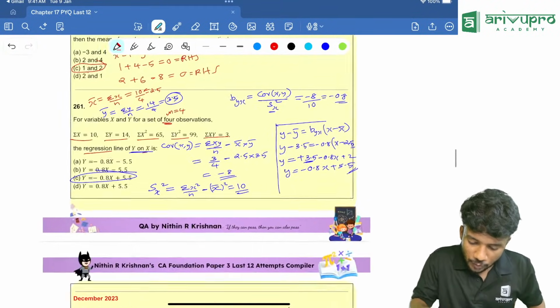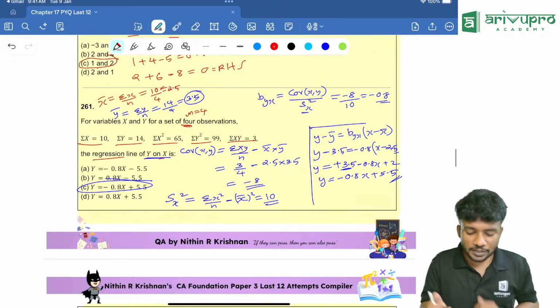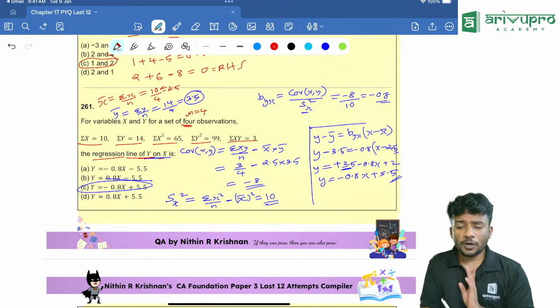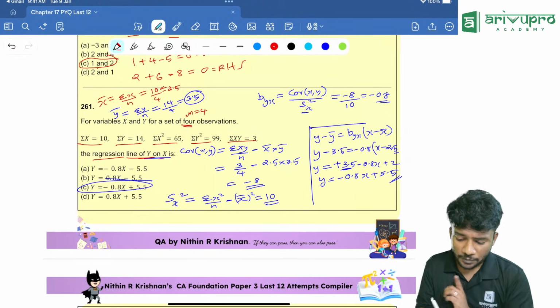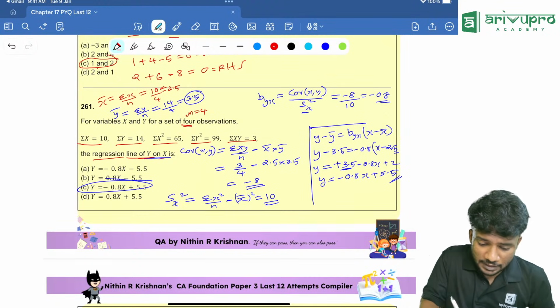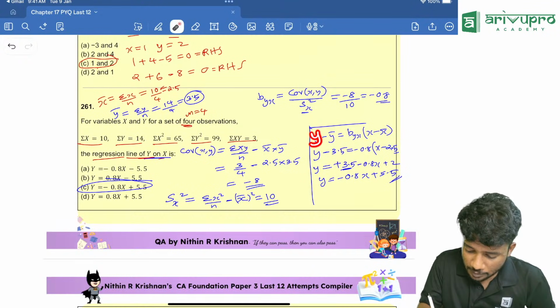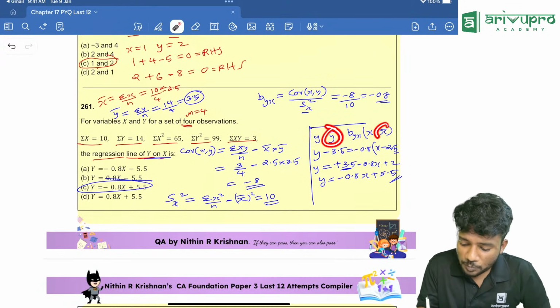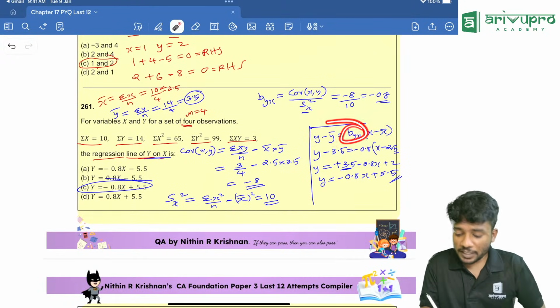Question 261. What are we doing? They are asking for the regression line of y on x. That is the question they are asking over here. We know the formula for the regression line of y on x is y minus y bar is equal to byx into x minus x bar. So what all things do we require? x bar, y bar, then byx is required.